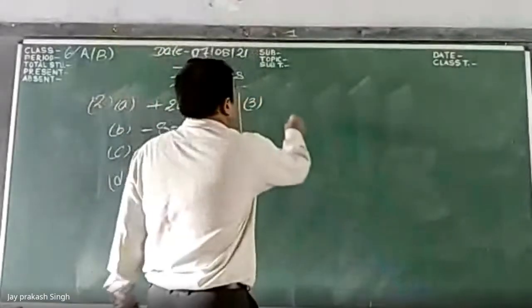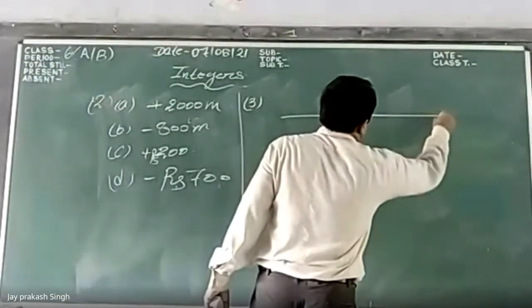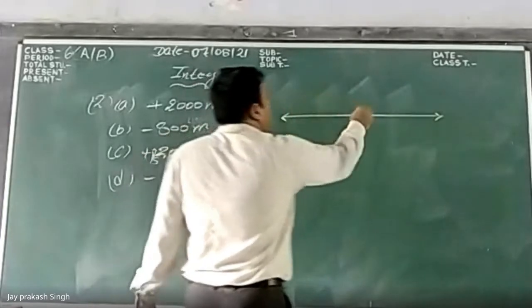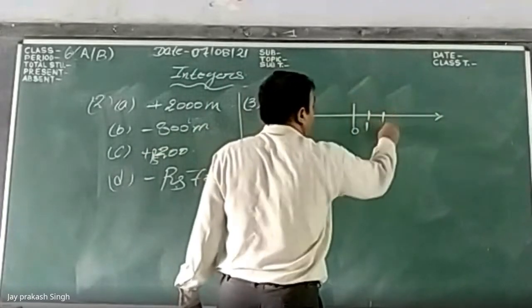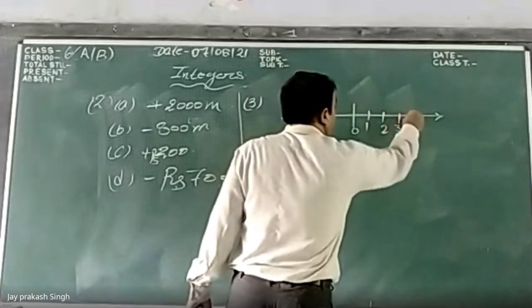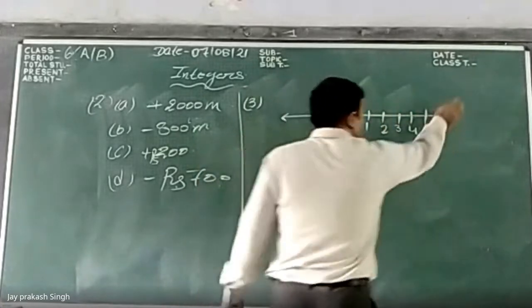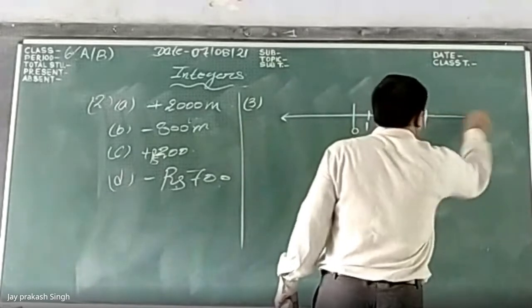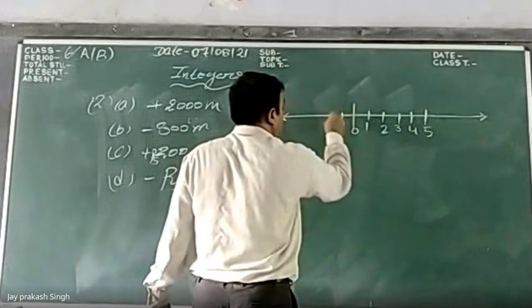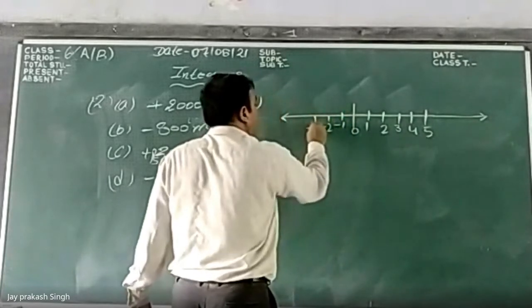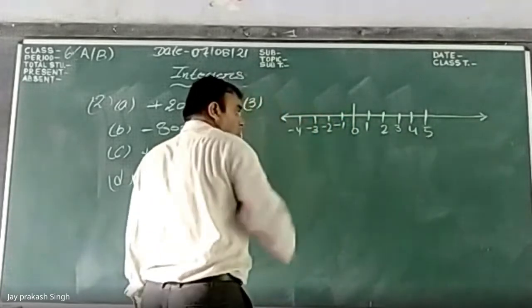How to represent it? This is the number line, and here it is 0. Here positive 1, positive 2, positive 3, positive 4, and positive 5, and on the left-hand side minus 1, minus 2, minus 3, minus 4, and so on.